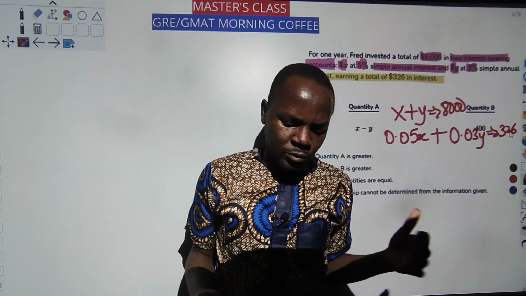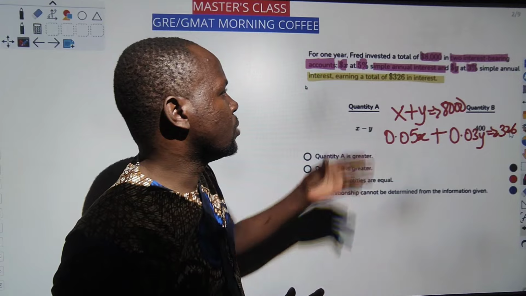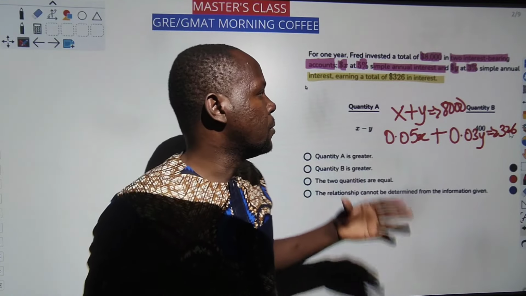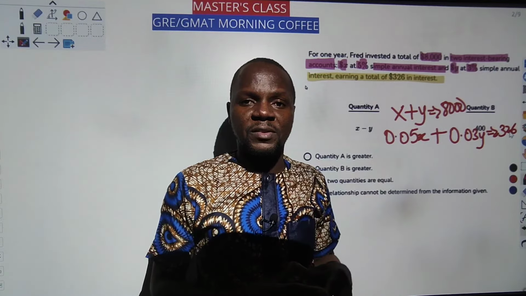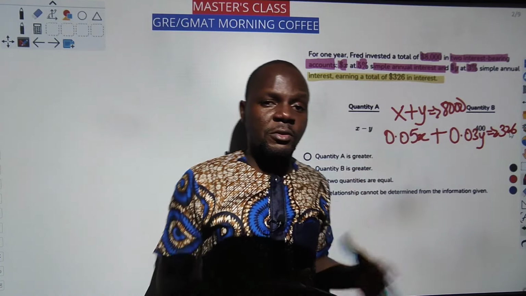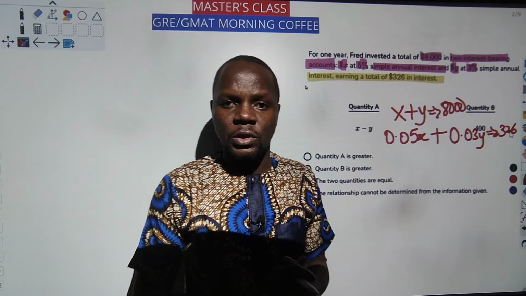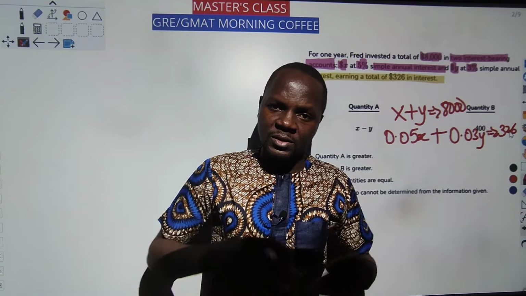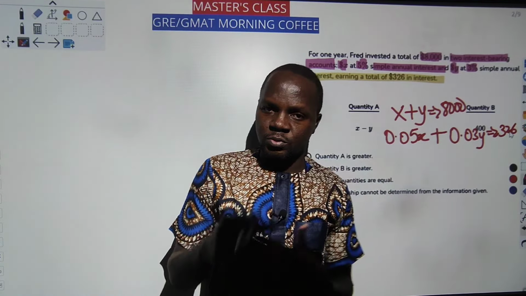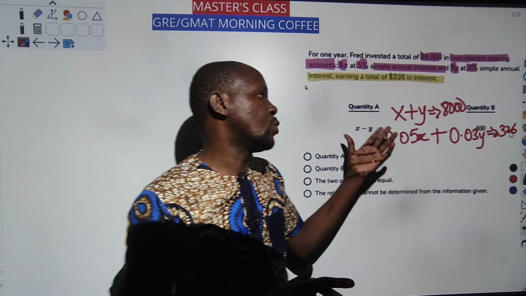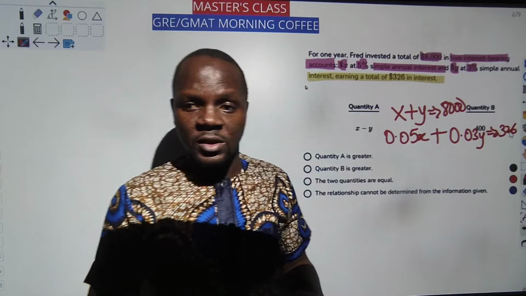Now another way I would have loved to do this is to pick two amounts whose sum is equal to 8,000, and then see, at a particular percent and at a particular percent, whether the interest will be greater than 400 or less than 400. That's what I'm trying to do. But that may not be well understood by most of us, because some of us are used to solving questions with interpretation directly. This will not take your time. If you are good with systems of equations, you should be able to do this in under 2 minutes.